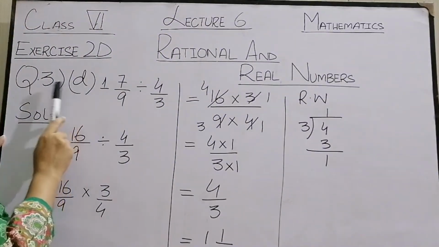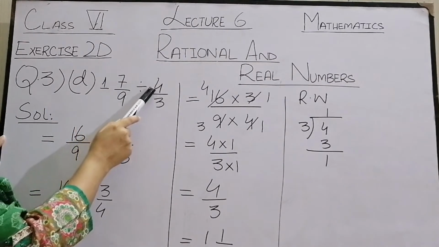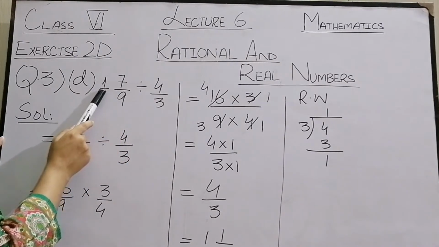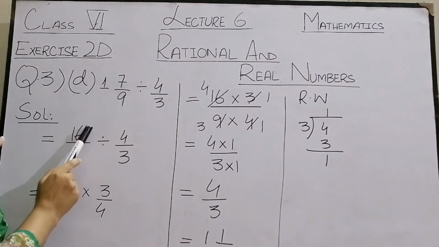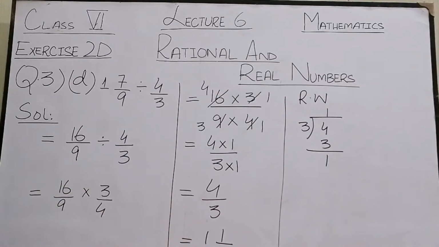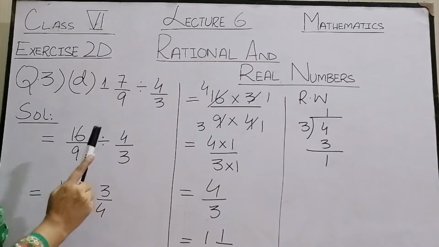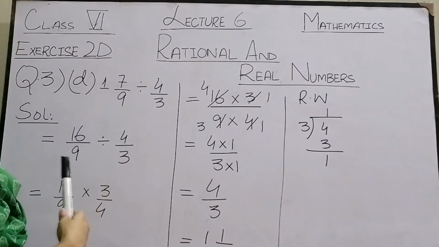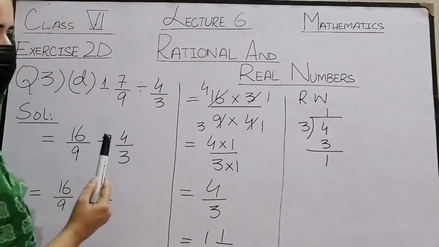Now we will do question number 3 part D. It is 1 whole 7 by 9 divided by 4 by 3. First we have to solve this mixed fraction. 9 ones are 9, 9 plus 7, 16 over 9 divided by 4 by 3. Whenever there is a division sign in between two fractions, we have to convert this division sign into multiplication by reverting the fraction. Which fraction? The one which is on the right side of that sign.